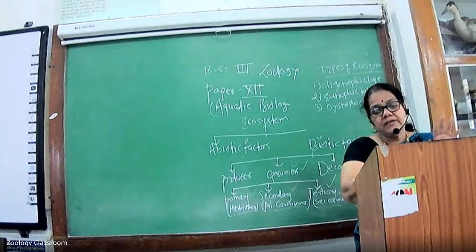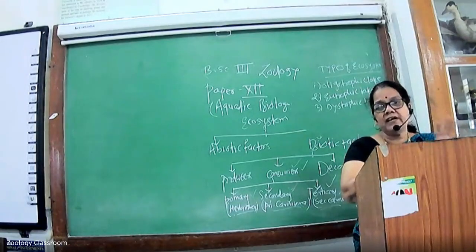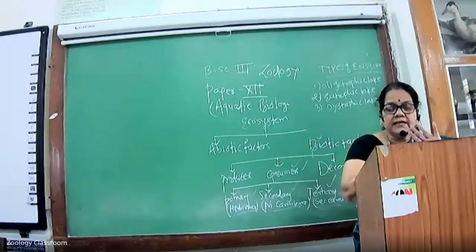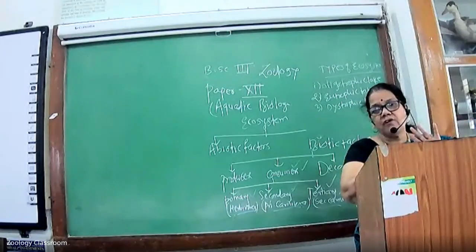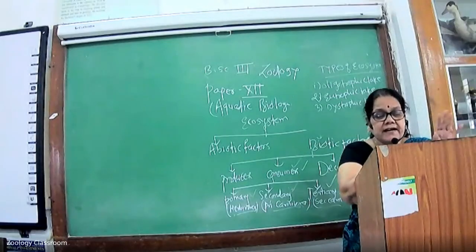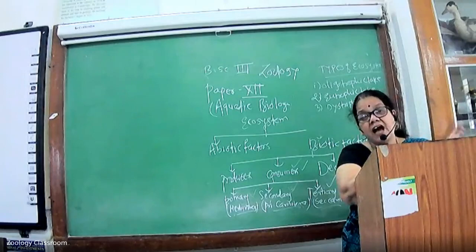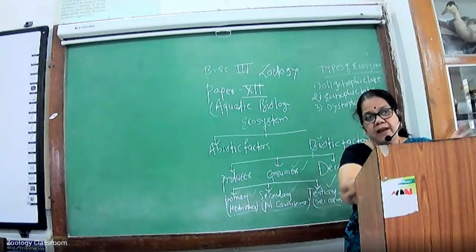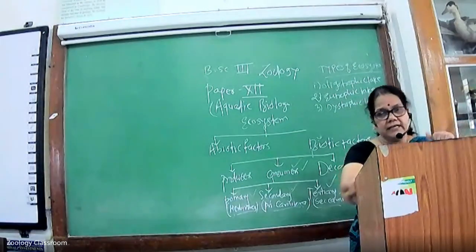Next type is the eutrophic lakes. Eutrophic lakes have different features. First feature, it is shallow water. They are rich in phosphorus and electrolyte contents. Organic material is rich. High fertility is present. They are rich in flora and fauna, and they are rich in planktons. Planktons means plant-like materials present in the eutrophic lakes.